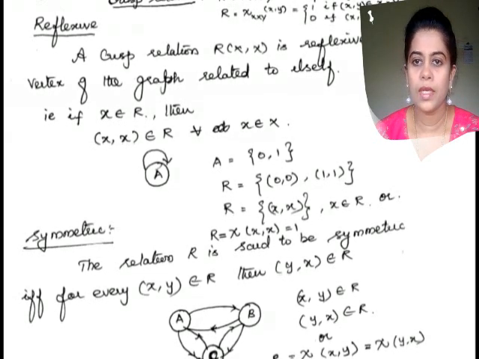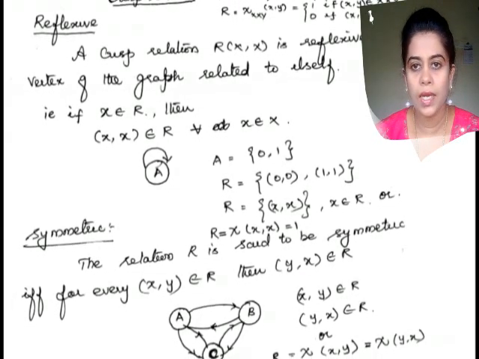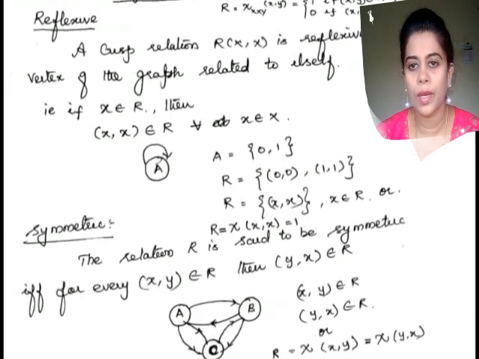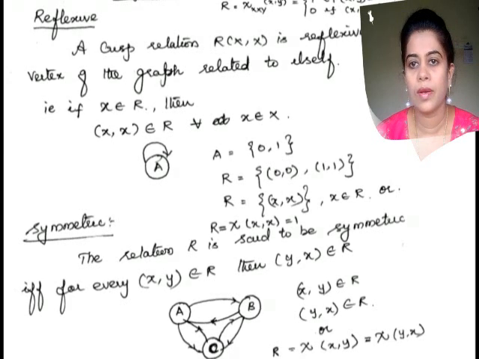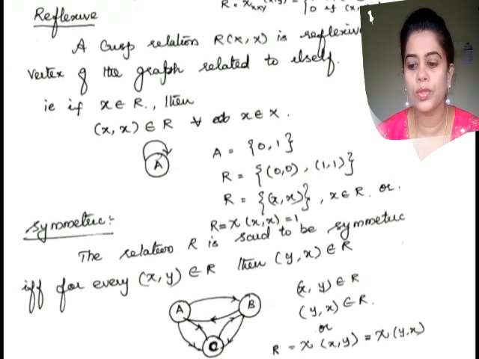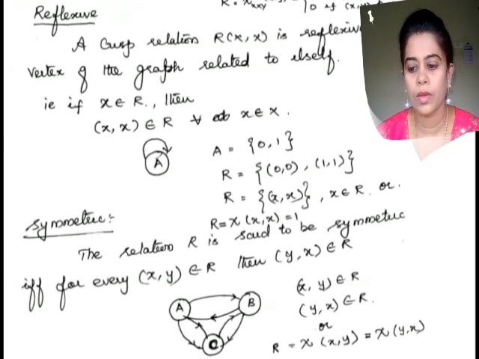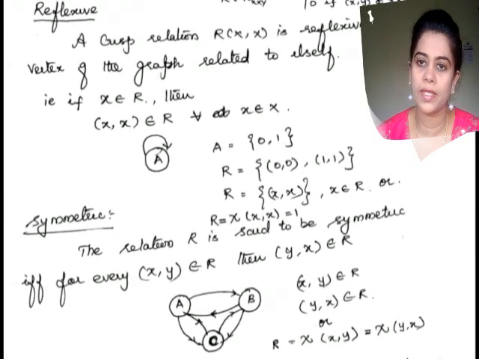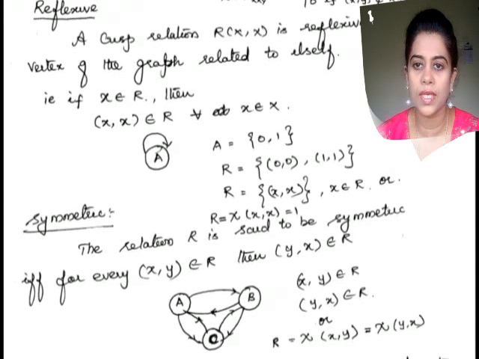More clearly, we can write R equal to the set of all ordered pairs (x, x) for all x belonging to X. Or we can write R equal to chi of (x, x), because we are talking about the crisp relation.